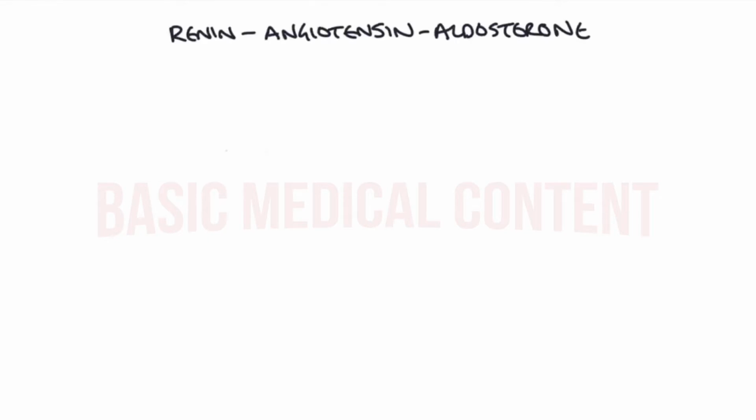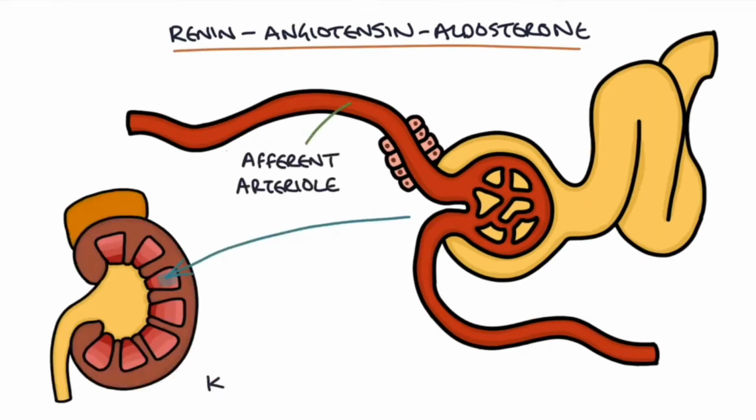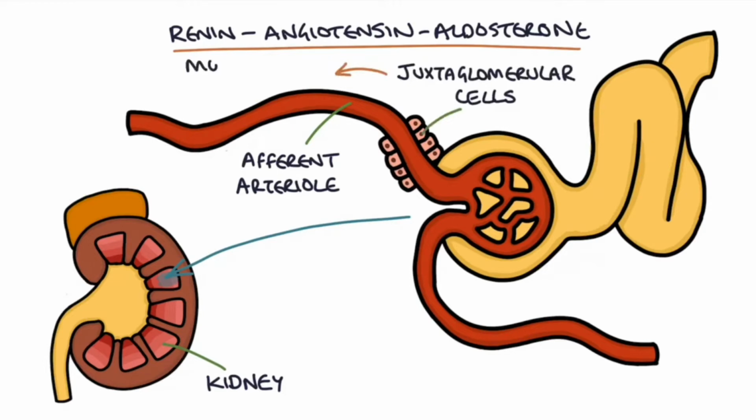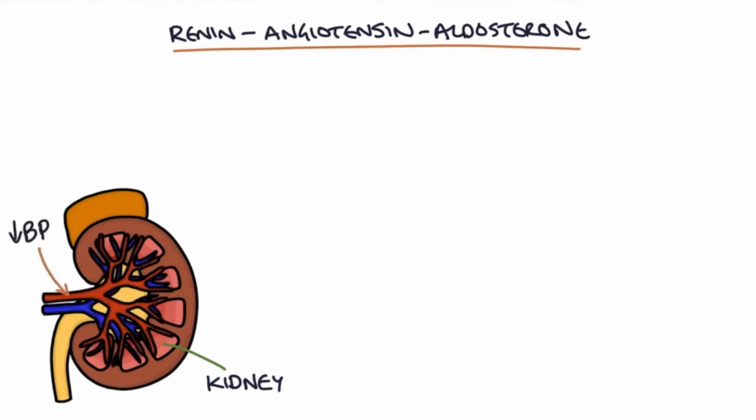In this video I'm going to be talking through hyperaldosteronism. Let's start with some basic physiology where we need to go through the renin-angiotensin-aldosterone system. In the afferent arteriole in the kidneys, there are special cells called the juxtaglomerular cells, and these cells are responsible for monitoring the blood pressure in these vessels. When they sense a low blood pressure in that arteriole, they secrete a hormone called renin.